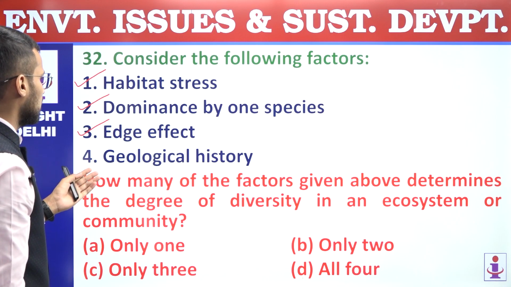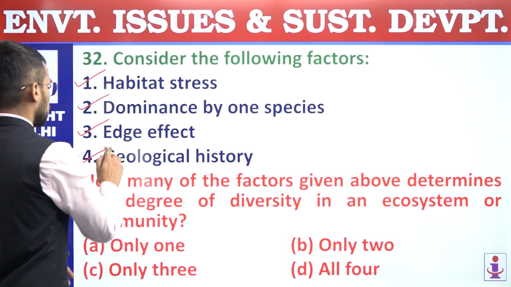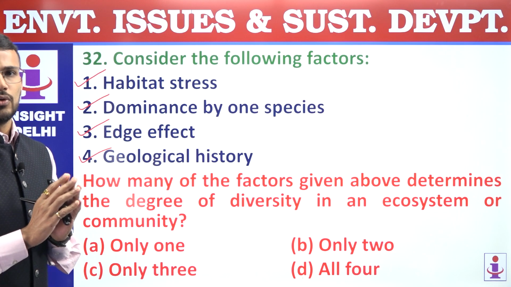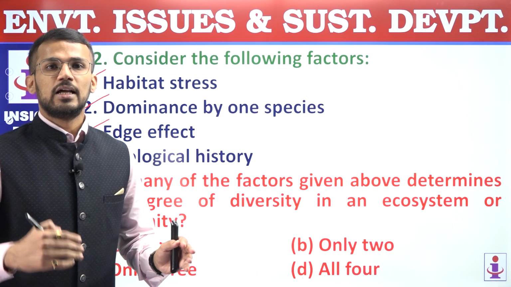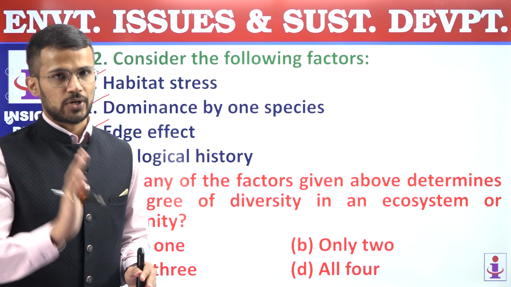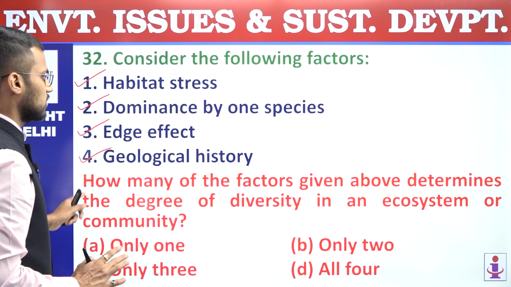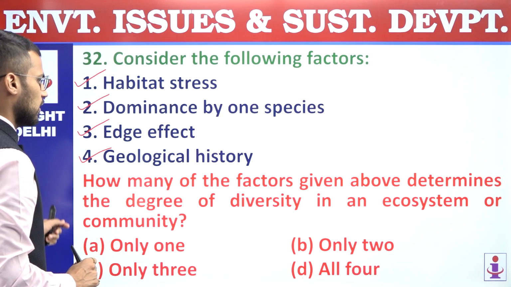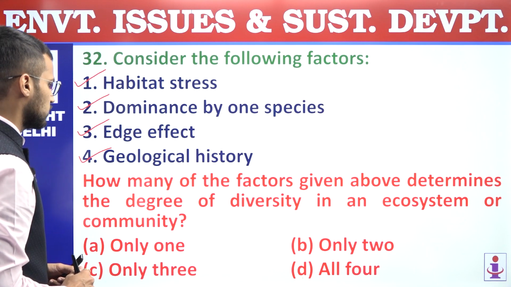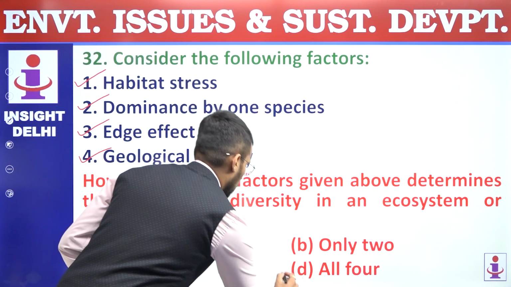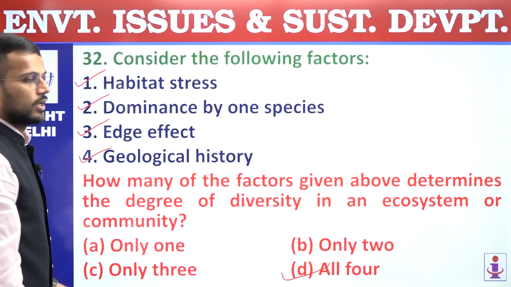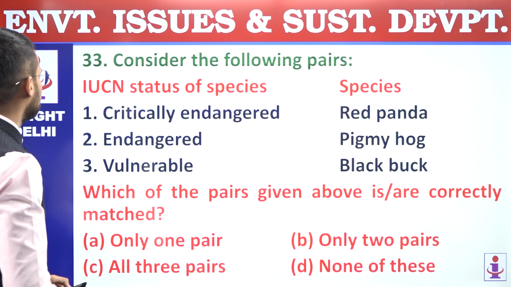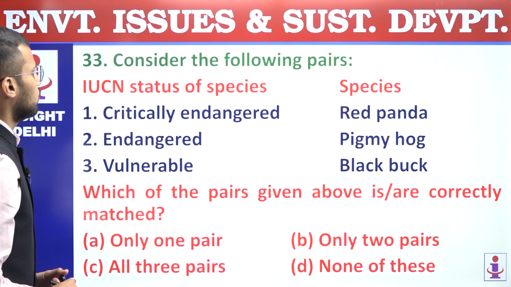Then geological history also plays an important role, because if a particular region is geologically stable, there we will have more biodiversity. So all these four factors play an important role in the biodiversity of a region, and that's why answer should be all four. All four factors determine biodiversity. 32, answer is D. 33, consider the following pairs.